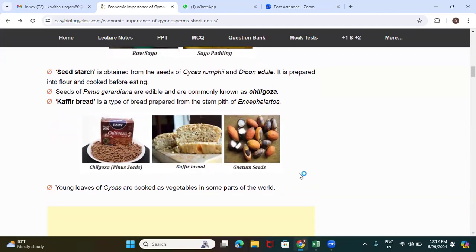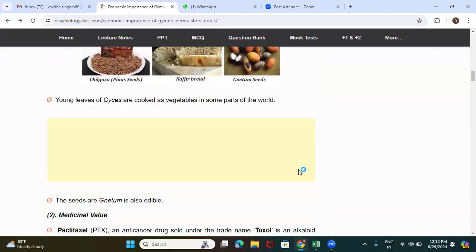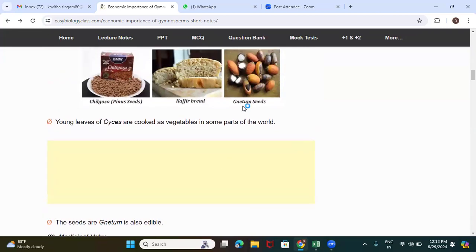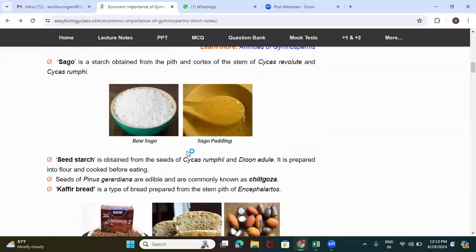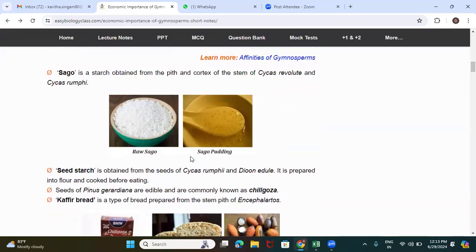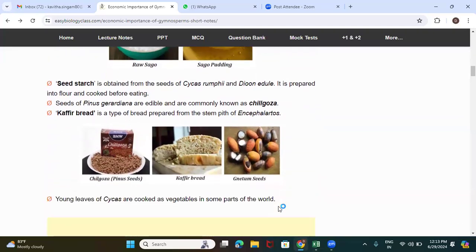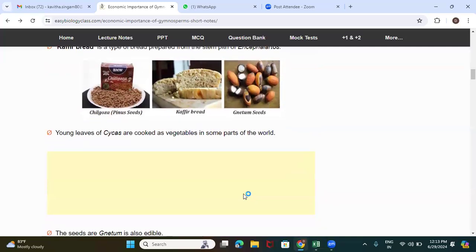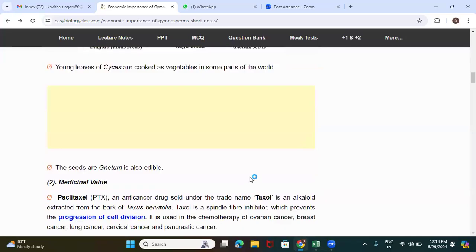Even the young leaves of Cycas are cooked as vegetables in parts of the world. And the seeds of Gnetum are also edible, just like our badam, in some parts of the world. All these examples play a role in food value: the stem of Cycas revoluta, Cycas rumphii, Pinus gerardiana, Gnetum, and Cycas young leaves. They impart the food value of economic importance.